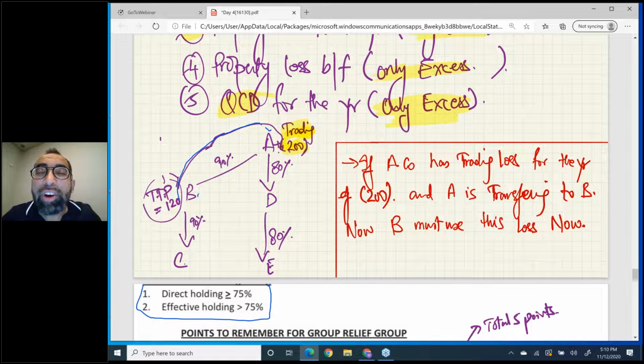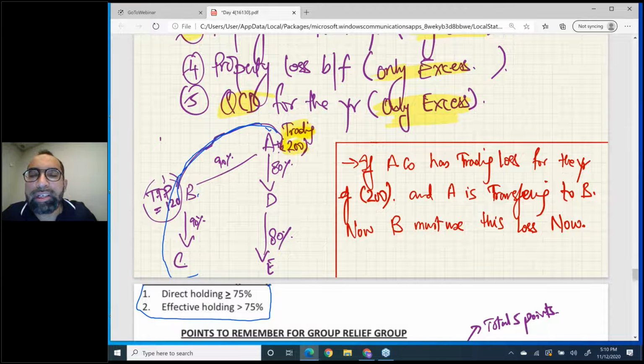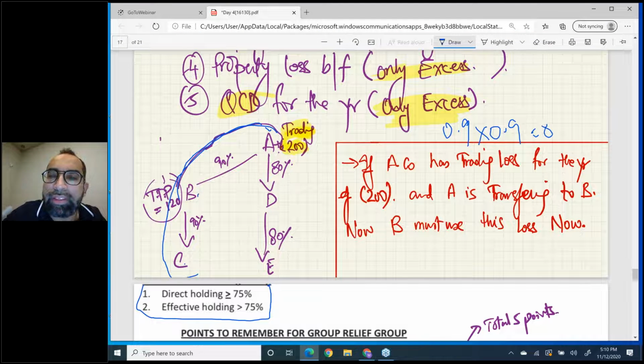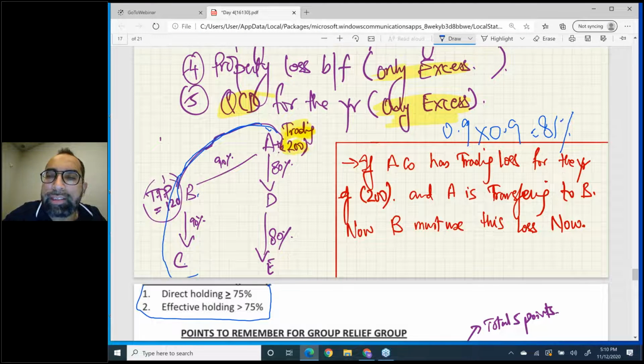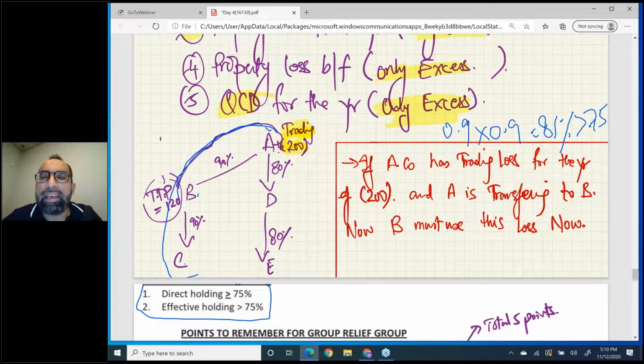Now, if you want to connect ABC in one group, then you have to multiply these two holding percentages. So 0.9 into 0.9 gives you 81%, which is greater than 75. So yes, ABC top to bottom is one single group.